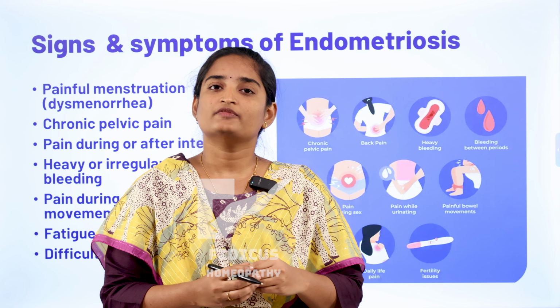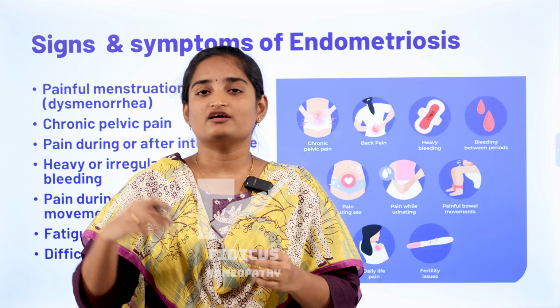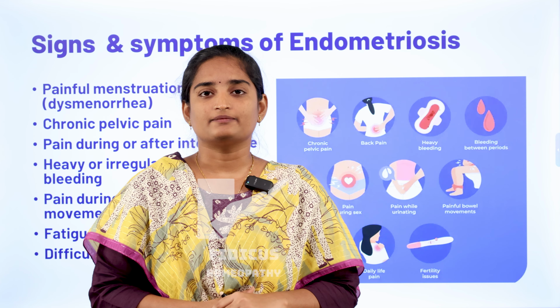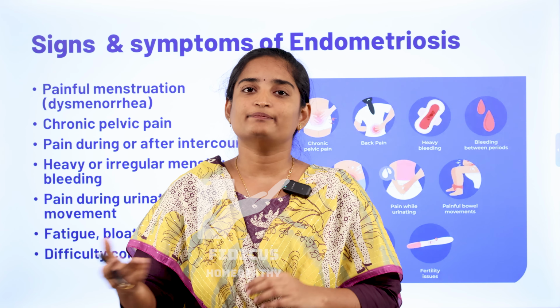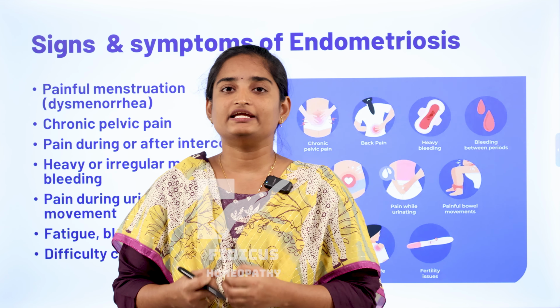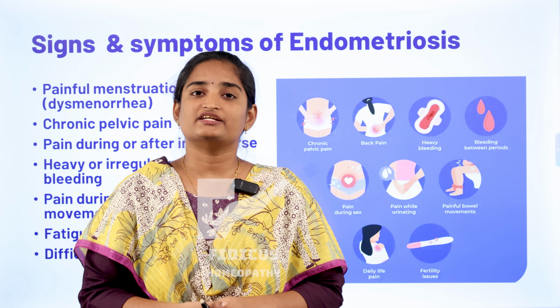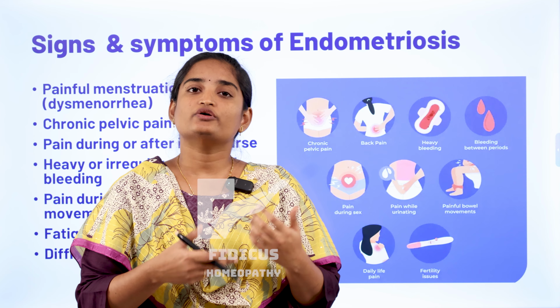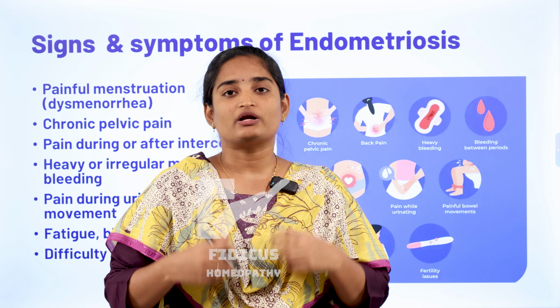Pain can start 2 to 3 days before the onset of menstruation, and this pain lasts even after the bleeding stops. There may be deep radiating pain, unlike normal cramps during the period time. This pain may radiate deep to the thighs and back region. Another most important symptom in this condition is chronic pelvic pain. Due to continuous inflammation in the pelvic region, it leads to continuous low pain in the lower abdominal region.